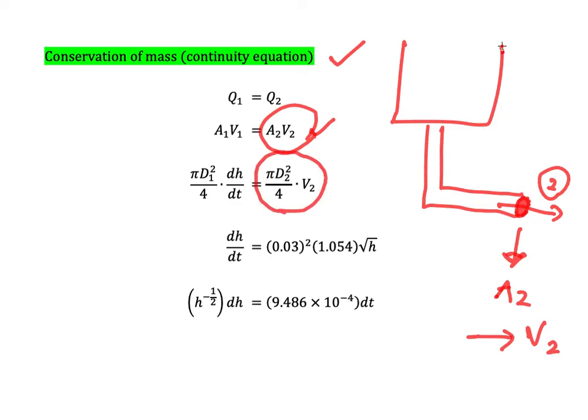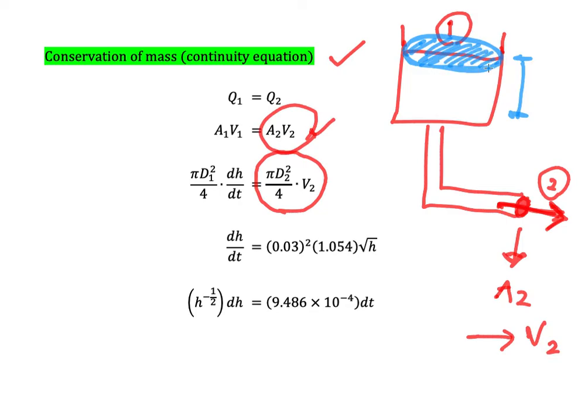Okay, however, for point number 1 here, maybe we have a little bit of difficulty, because it doesn't look like a pipe. It's actually a tank. But we could use some imagination like this. If the water flows continuously, the water level here will decrease from this level to this level. The cross-section of this tank can be any shape. It can be rectangular, square, triangle, and so on. But in this problem, we have a circular tank.